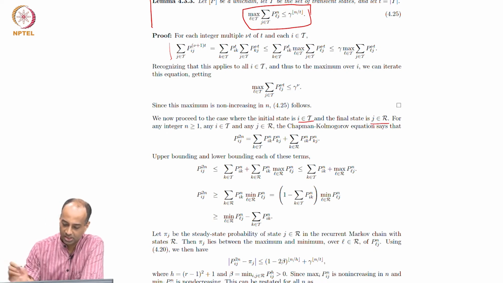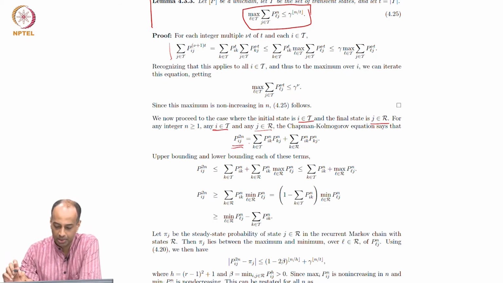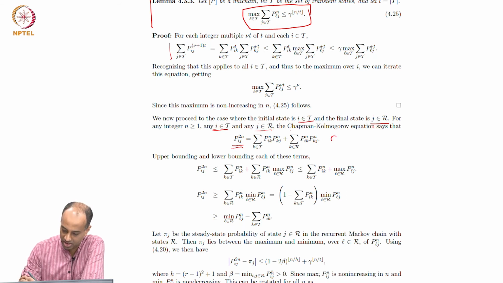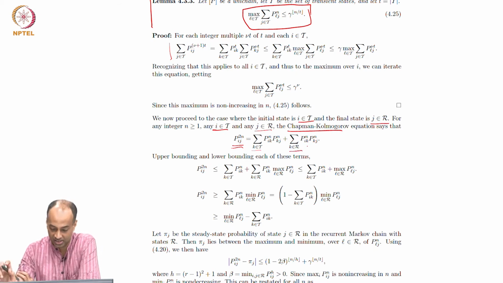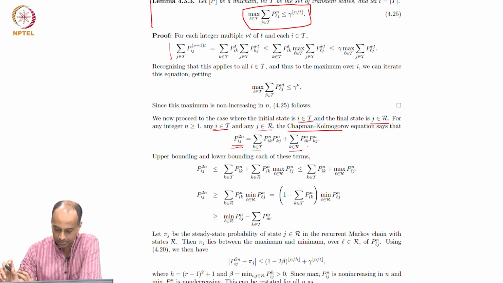Once you get to a recurrent state from a transient state, you can again look at this Chapman-Kolmogorov equation. You start with any i which is transient and any j which is recurrent, and you look at P_ij^(2n), which by Chapman-Kolmogorov you can write out. You are just splitting the sum over different transient states and different recurrent states.